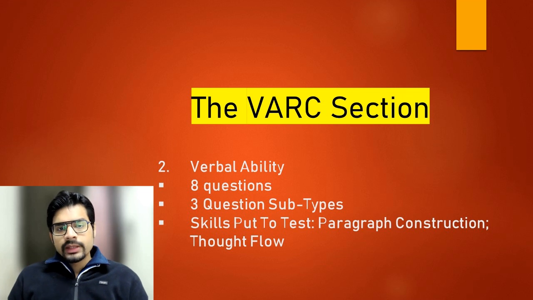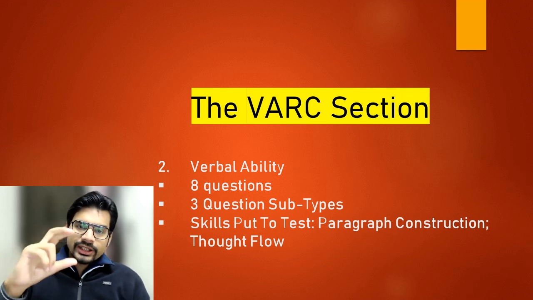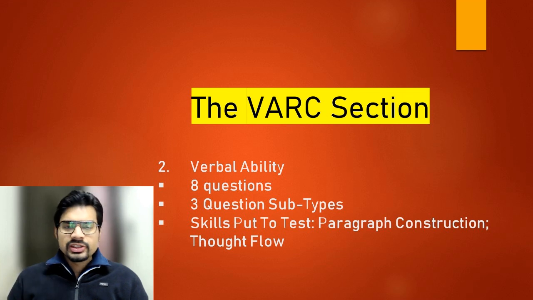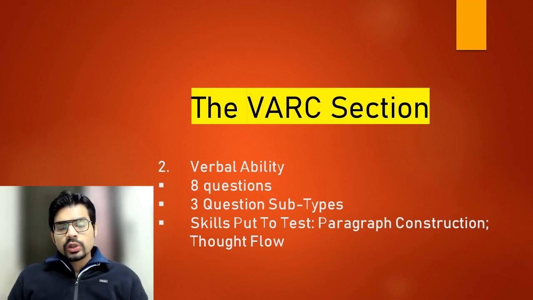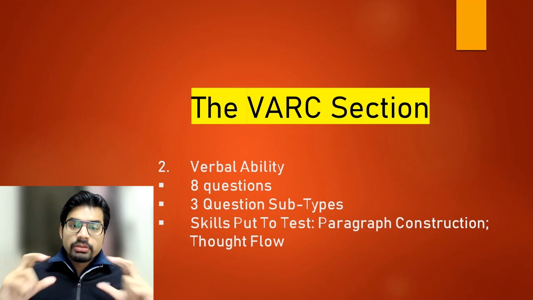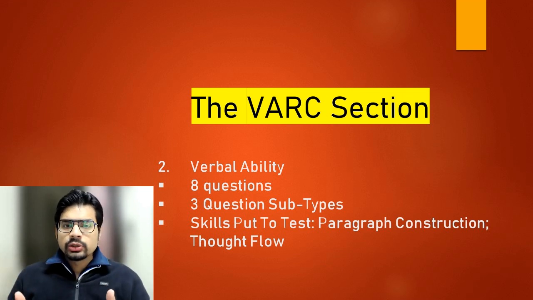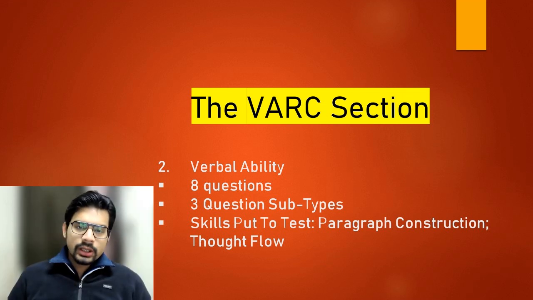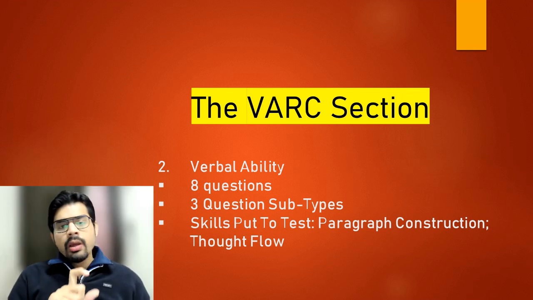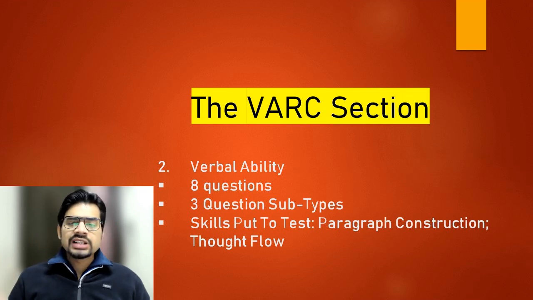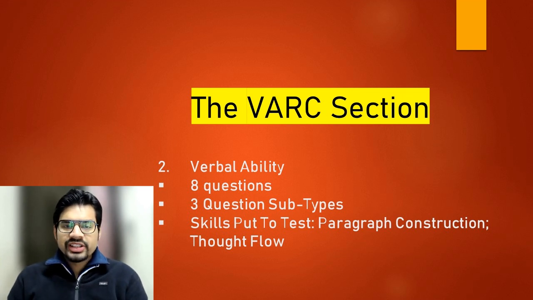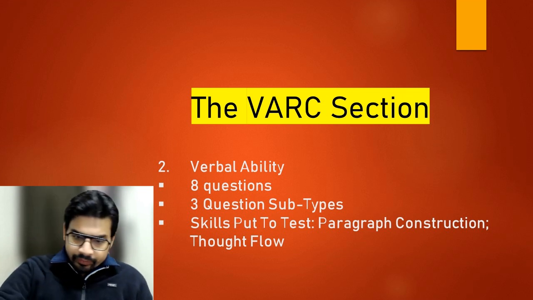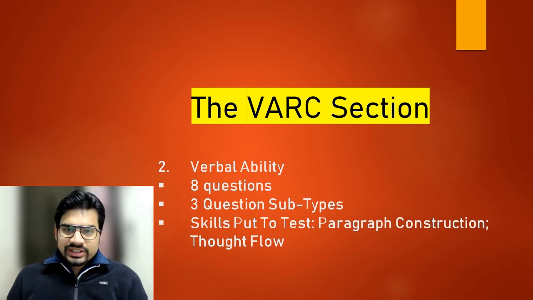The third question subtype is paragraph summary. You are given a small paragraph, a short paragraph, 4 or 5 sentences, less than 100 words, and you are asked to identify the summary of the passage. This question is essentially similar to the main idea question only, just that main idea questions are part of RC, a bigger piece of text. Paragraph summary questions are asked on the basis of a short paragraph, but they're also asking you to identify the essence, the summary of the paragraph. So essentially similar. Guys, this is all about the CAT verbal syllabus.